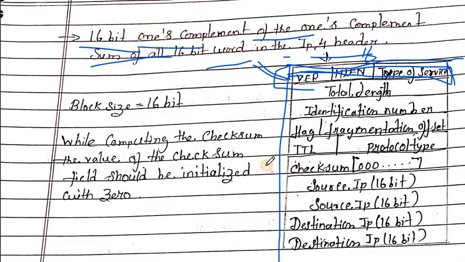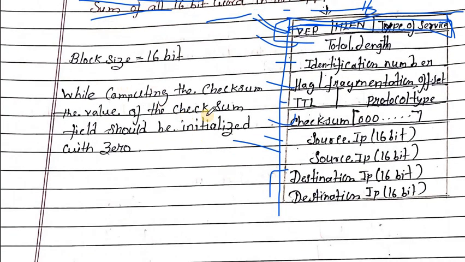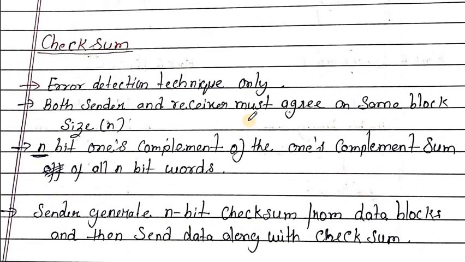In between them there is the checksum field, and the others are total length, identification number, flag, TTL, protocol type, source and destination. These are the block values. Okay.